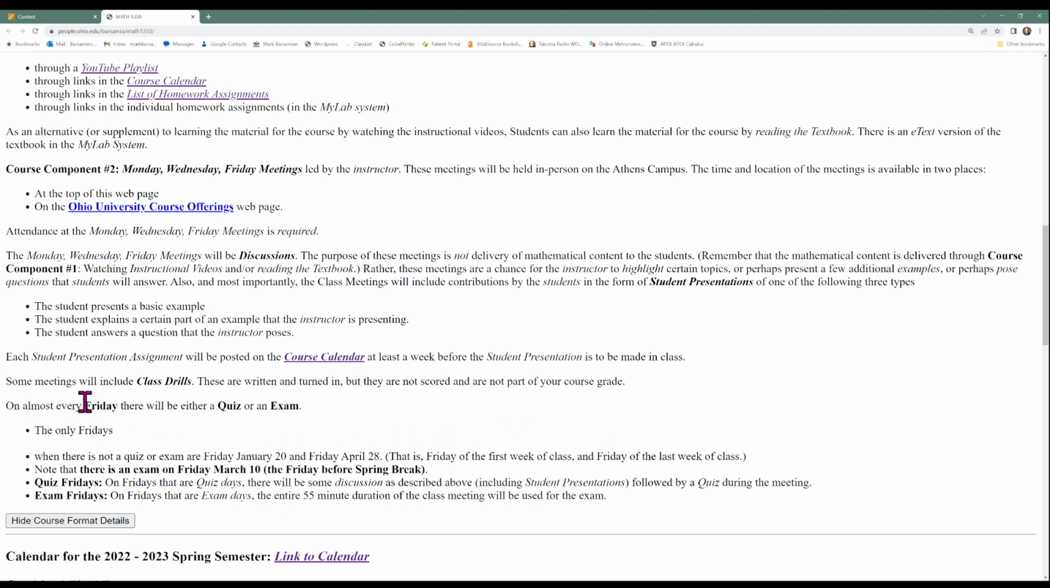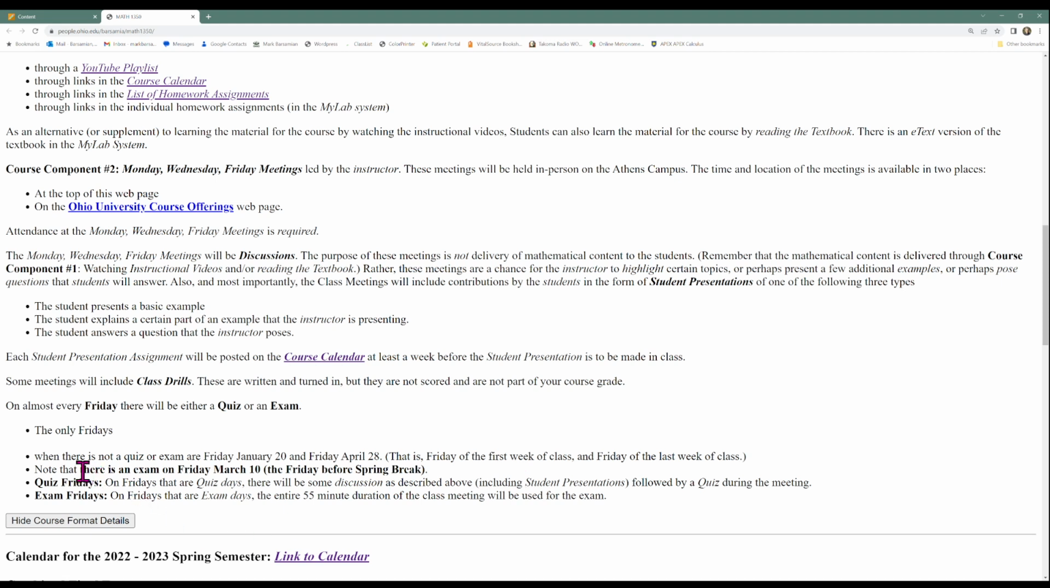Now, on almost every Friday, there will be either a quiz or exam. Now, there's a bit of a typo here. There should not be a break in this line. The only Fridays when there's not a quiz or an exam are these 2 Fridays. The first Friday, the first week of class, January 20th, and the last Friday of the semester, Friday, April 28th. Those are the only Fridays when there's not a quiz or an exam. On all the other Fridays, there is either a quiz or an exam.